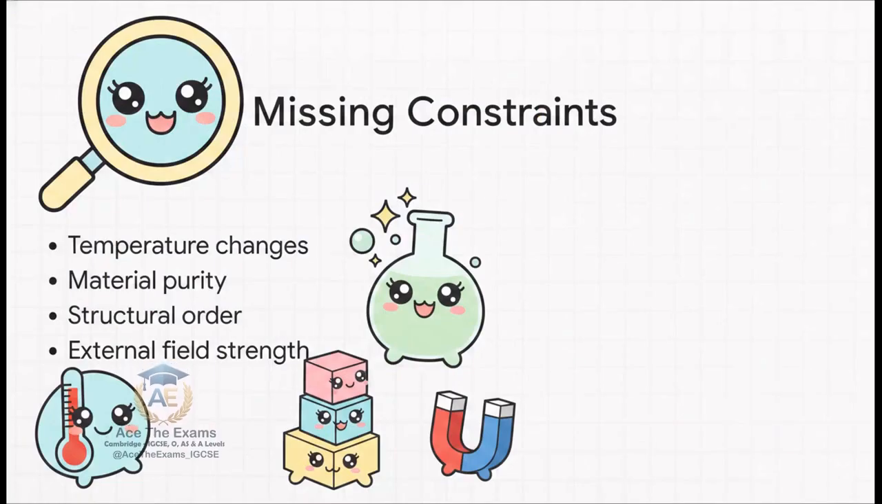Okay, here's the examiner clue I promised you earlier. Essential missing constraints. Many learners completely forget to mention these specific constraints, things like temperature changes, material purity, structural order, or external field strength. These are so often the hidden requirements on the mark scheme that turn an average response into a top-tier answer. Always, always mention the conditions.